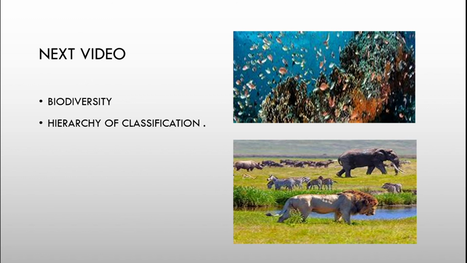And in the next video, we are going to see biodiversity. It is a small part given in NCERT, so we need to see it, and it is a very important part, as bio means life and diversity means variety. We need to see biodiversity, and next is the hierarchy of classification. We are going to start with Monera, Protista, fungi, and all the rest: animal kingdom, plant kingdom. Next, we are going to see these in the further slides.